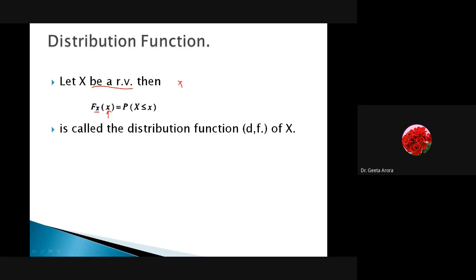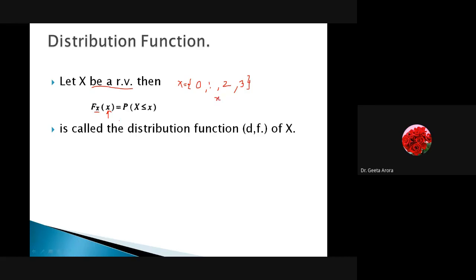As in the example of 3 coins, X was taking the values 0, 1, 2, 3. Whatever values capital X can take are represented as small x.